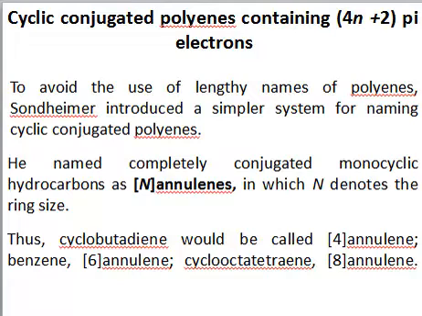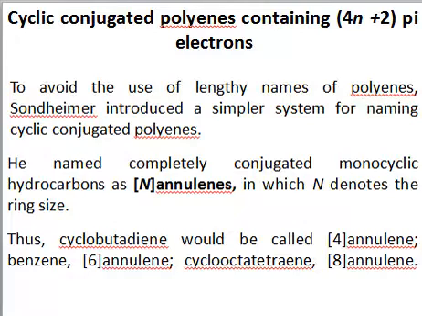So if a system is conjugated and monocyclic, then we can name it in the form of annulene. For example, if a system has 4 carbons and it is a conjugated system in the form of one ring, a monocyclic ring, then such a system will be called 4-annulene. Benzene having 6 carbons is a conjugated, monocyclic system, so benzene can be considered a 6-annulene. Similarly, cyclooctatetraene can be considered an 8-annulene, and the structure with the very lengthy name in the previous slide can be considered an 18-annulene system.